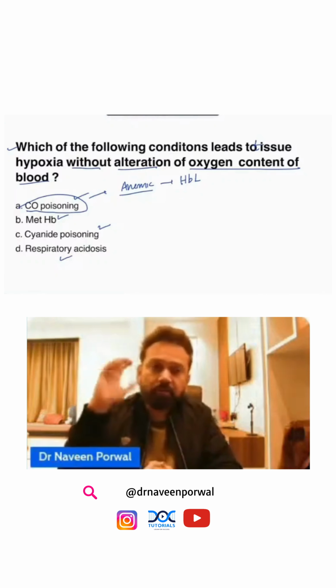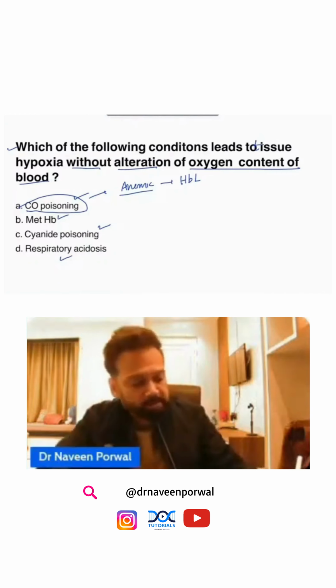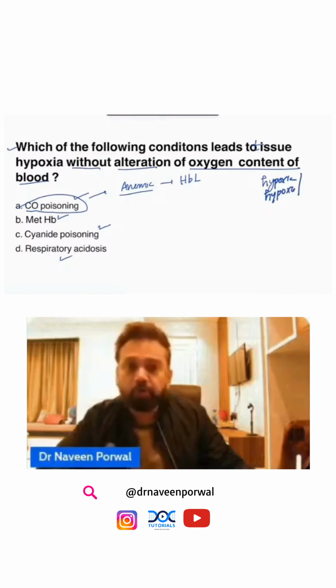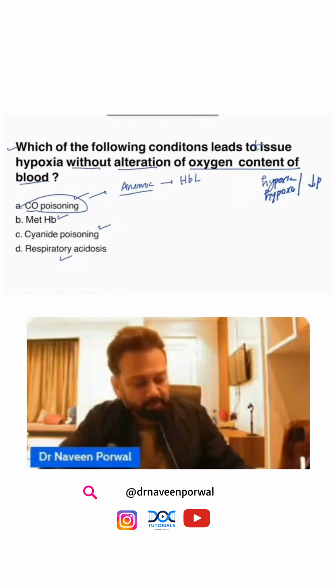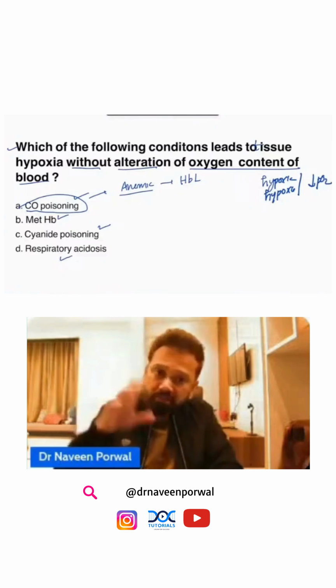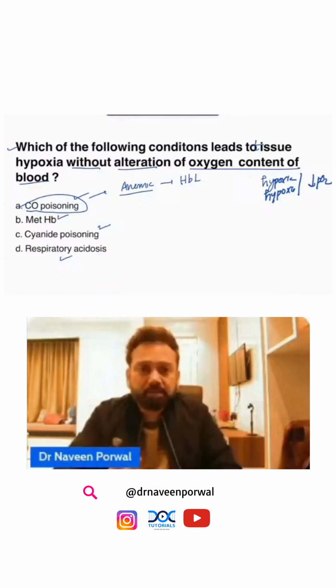Number 1, if someone is at a mountain, it is called hypoxic hypoxia, because at high altitude the pressure of oxygen will be less. If barometric pressure is less, the pressure of oxygen will be less, and even the content will be less. That is called hypoxic hypoxia.